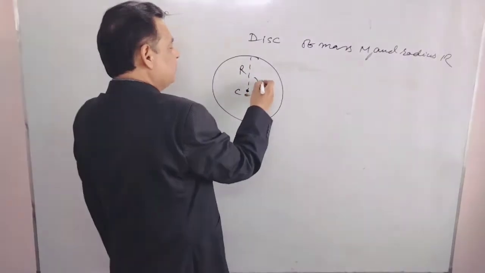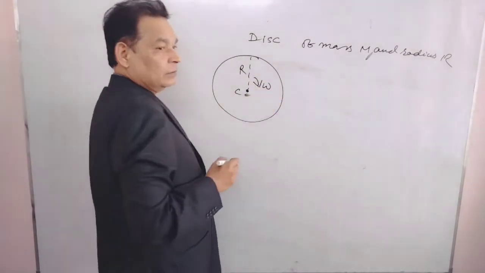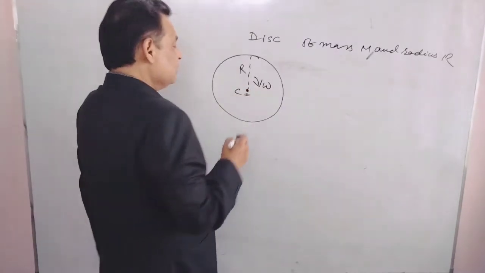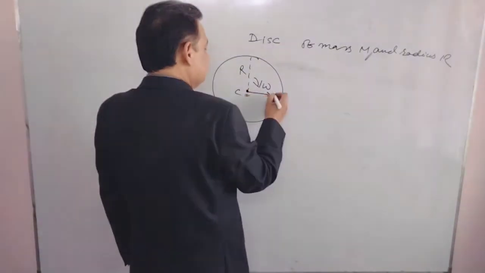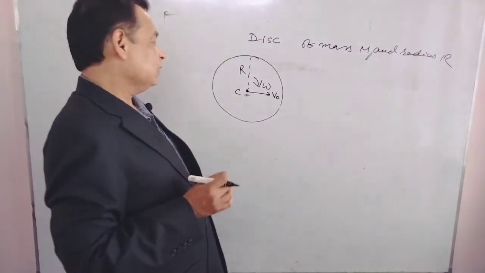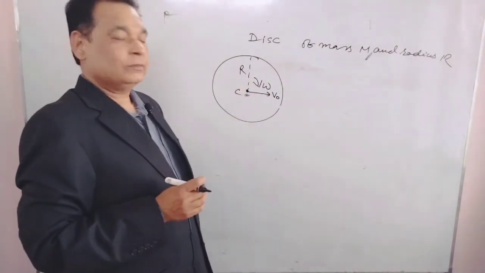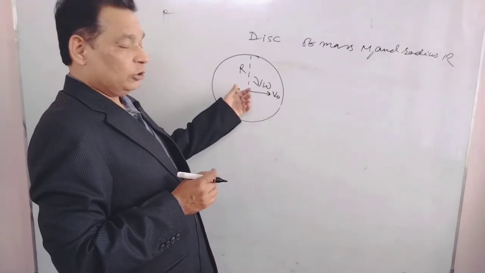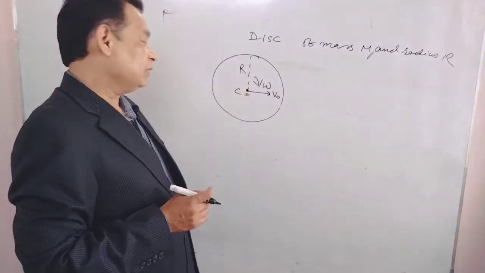It is rotating with angular velocity omega about an axis passing through the center of mass. It is also translating with velocity v naught. V naught is the velocity of the center of mass, and omega is the angular velocity of the body about the axis passing through the center of mass.